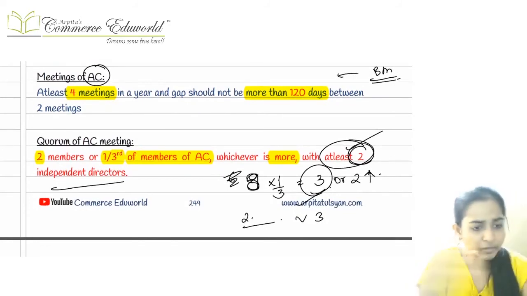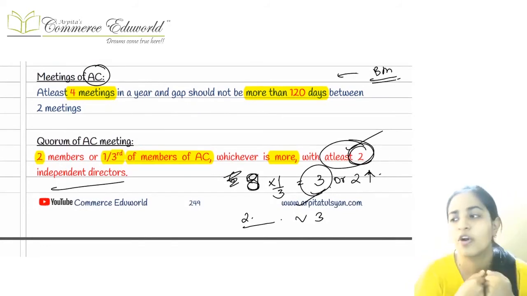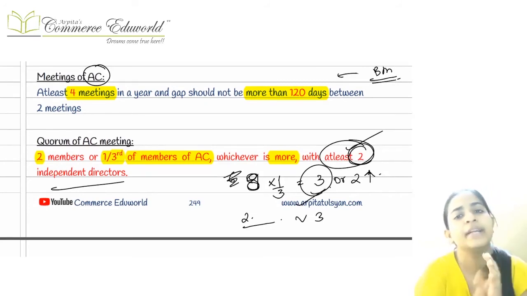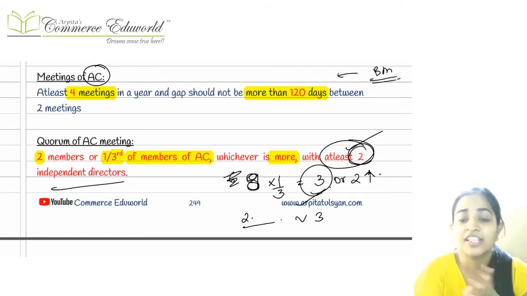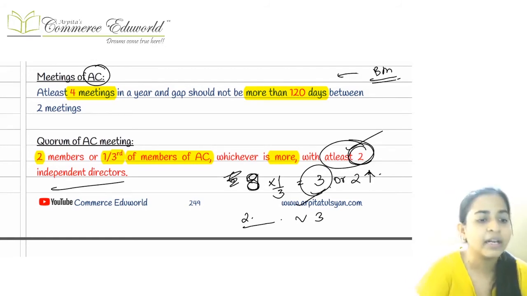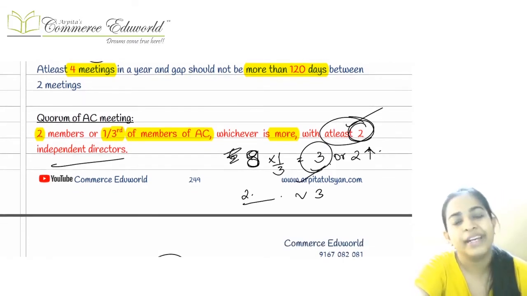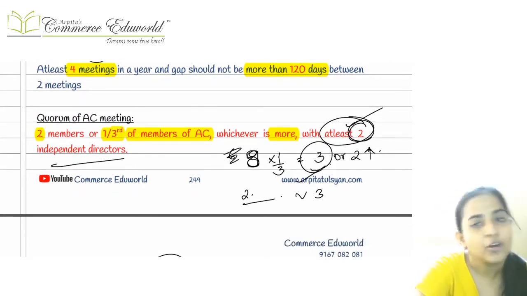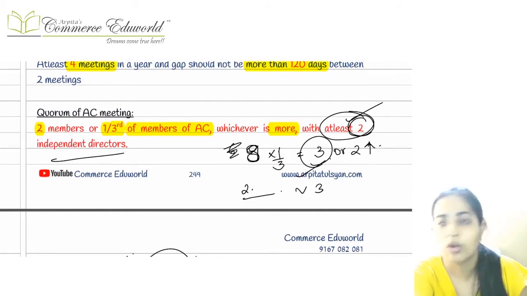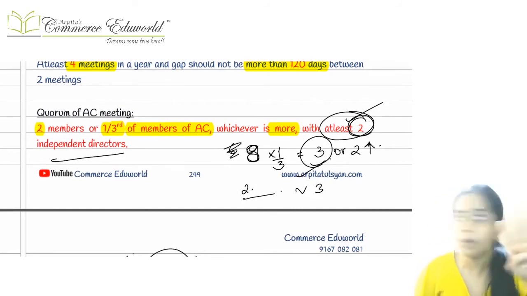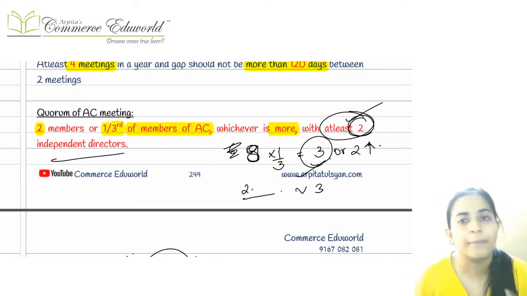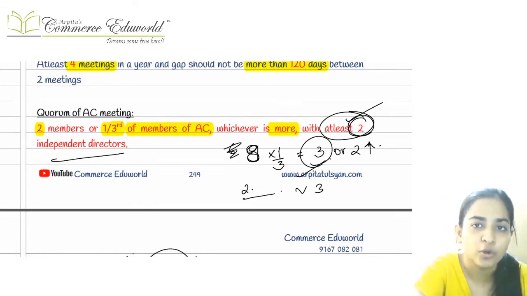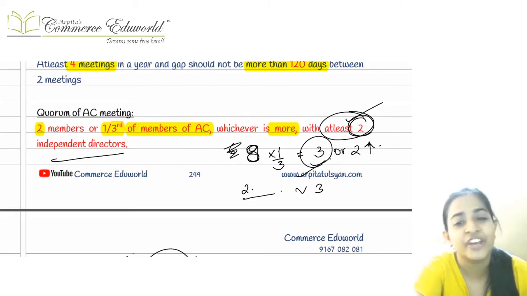Then when we talk about the meetings, the audit committee should hold at least 4 meetings in a year. This is just like your board meeting. So the audit committee also should conduct at least 4 meetings in a year, and the gap between 2 meetings should not be more than 120 days. Right, now coming to the quorum, what should be the quorum? There should be at least 2 members, or 1/3 of the total members of the audit committee, whichever is higher.